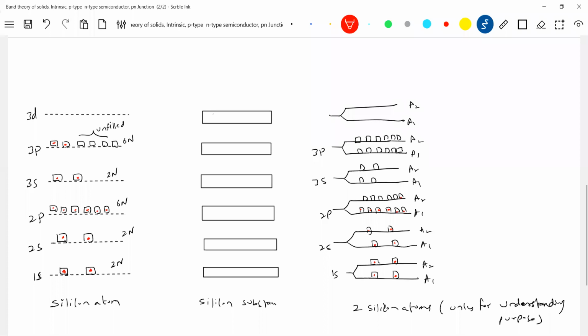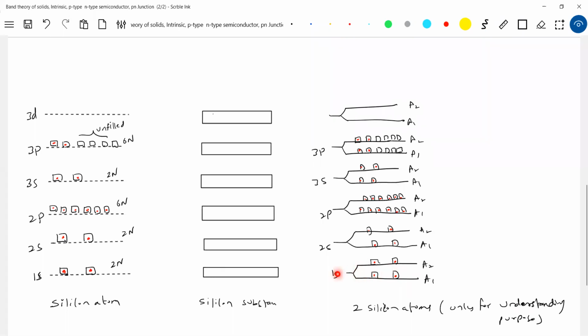The third diagram is not there in the book. We are not supposed to show it, only to make you think. Let's assume only two atoms come together. The energy of one atom will increase, the energy of the other atom will decrease, and this will be the average energy of one atom.